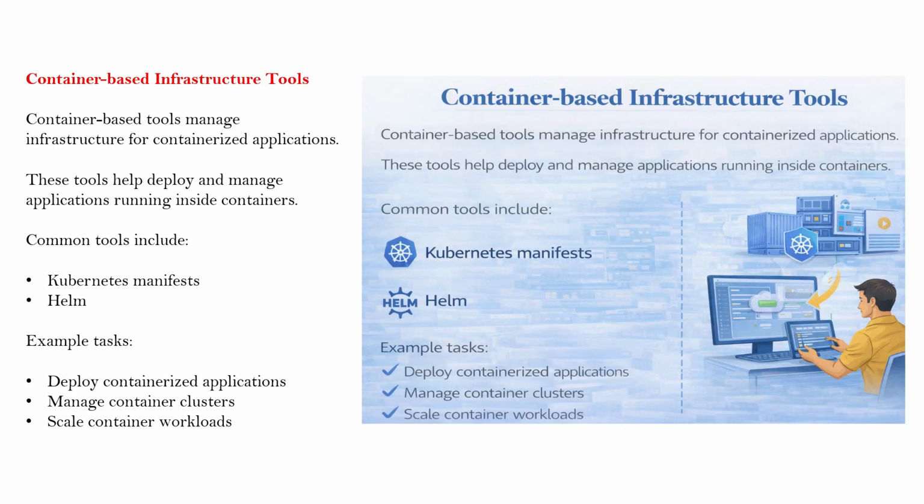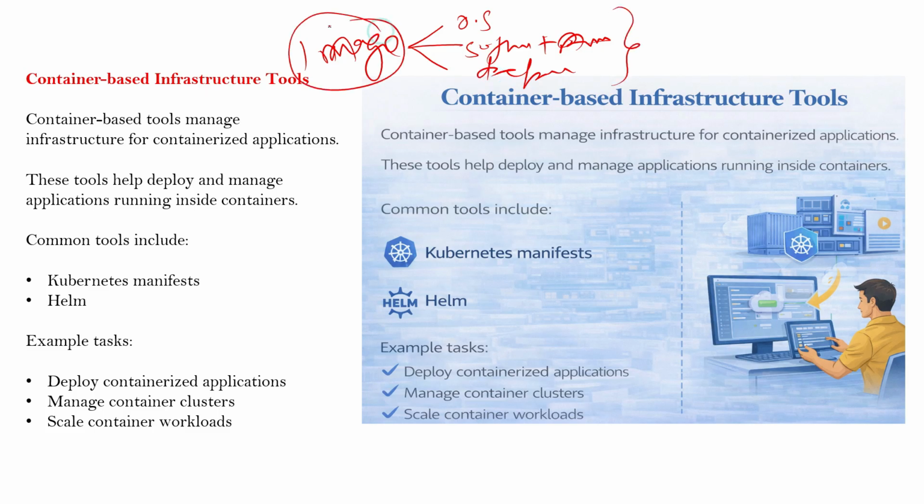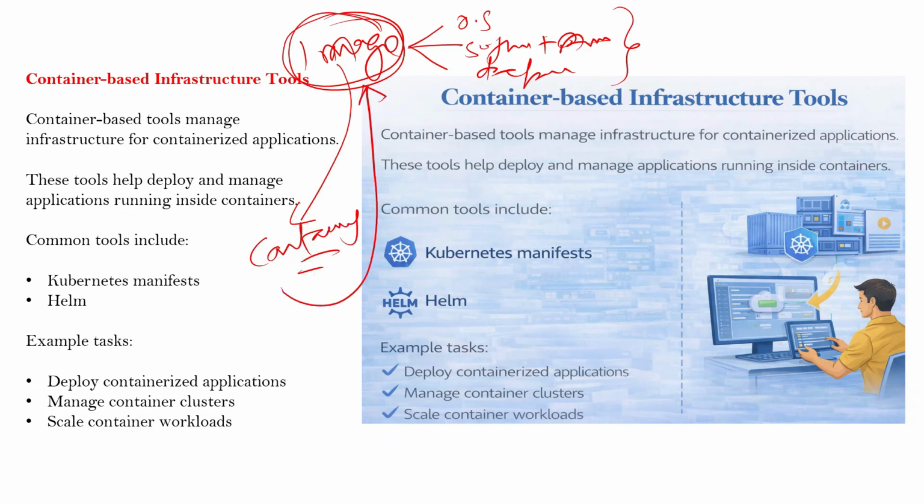The fourth one is the container based. A container is a runtime instance of your images. What we have learned in the previous slide is about images, which contain a base operating system, all your software plus your applications and the dependencies. Everything is packed inside a single image. This image we transfer from one server to another server, and based on this image we can spin up the containers, which are a runtime object of your particular image.